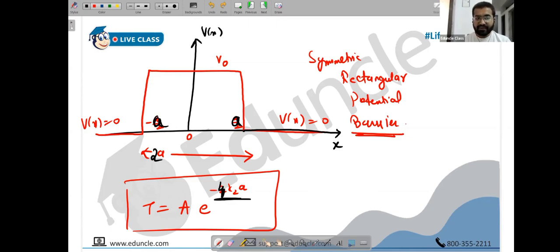Now what is the width? Width is 2a, correct? A on the left side, a on the right side. Since the width is 2a, it's minus 2k into width. So the width becomes 2a, so 2 into 2 becomes 4 now. Clear? So it's basically e raised to minus 2k into width. Then whatever is the width you have to take care of.